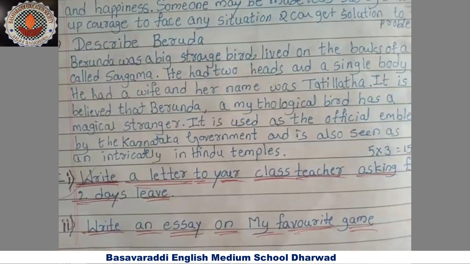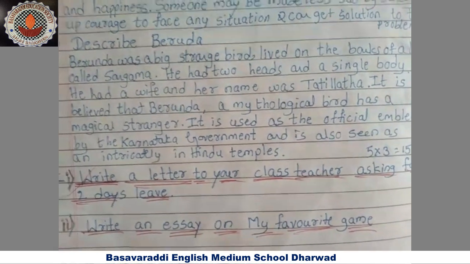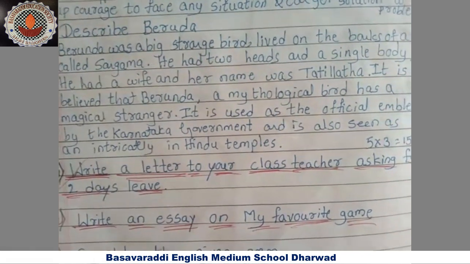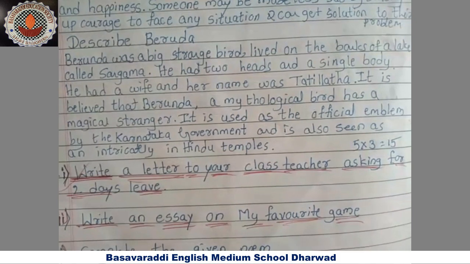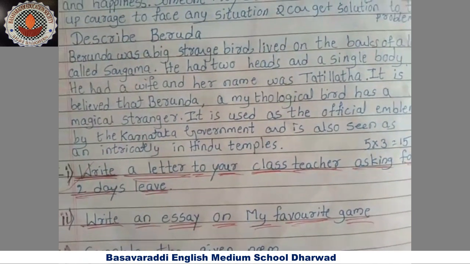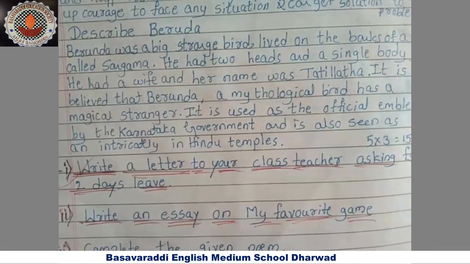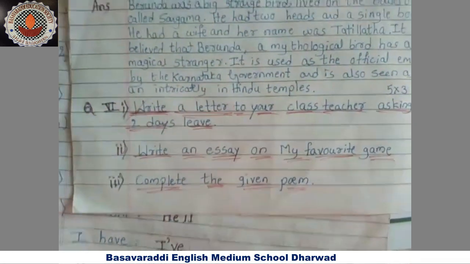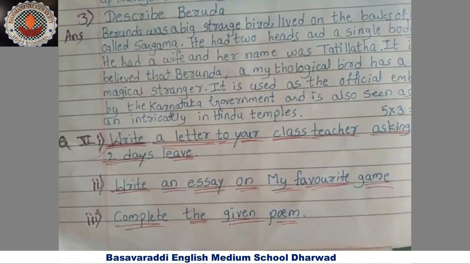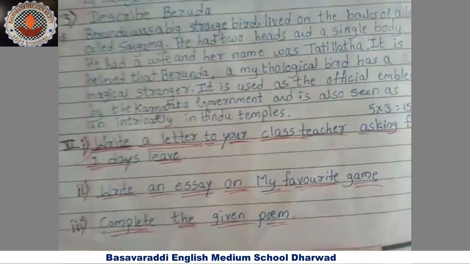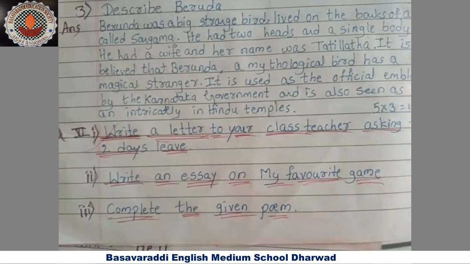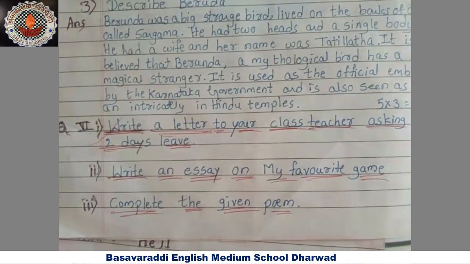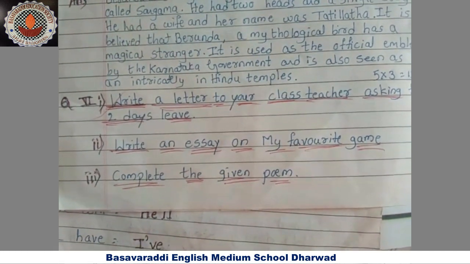It is believed that Berunda, a mythological bird, has magical powers. Here the Berunda has 2 heads. It is used as the official emblem of the Karnataka government and is also seen intricately carved in Hindu temples. I think you all have seen it, the one with 2 heads. That Berunda we will find as the emblem. Our Karnataka government accepted that as our emblem. This is a nice story. So you have to describe the physical appearance and about the Berunda for this question. So after this we will move to the next one.